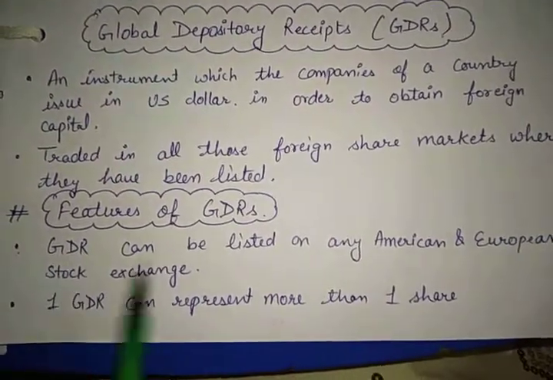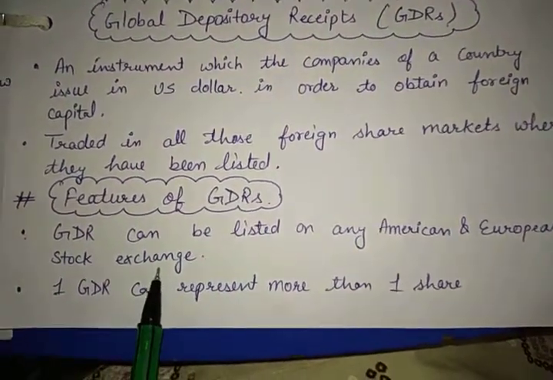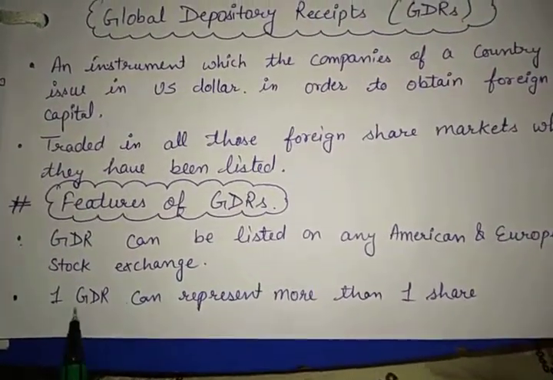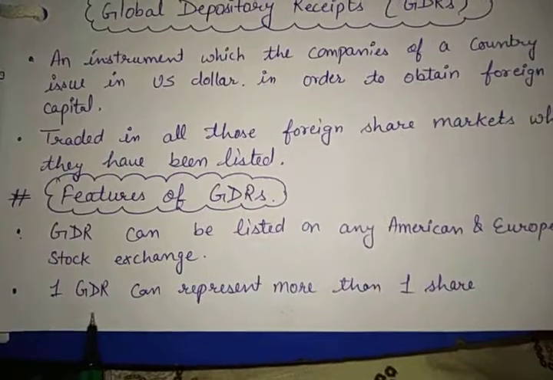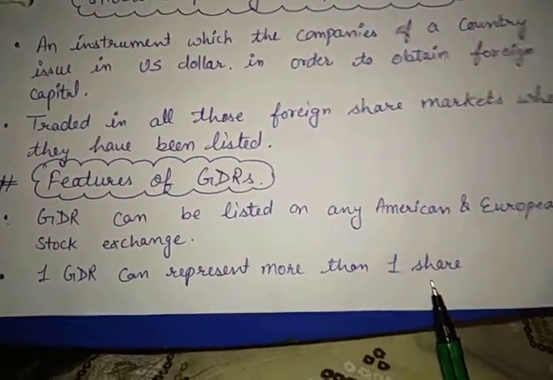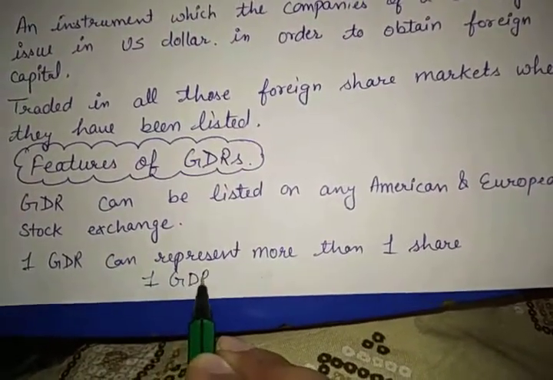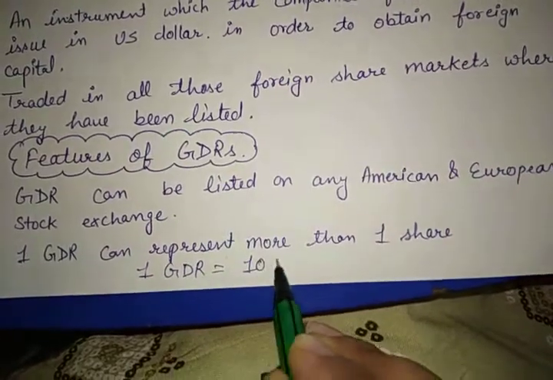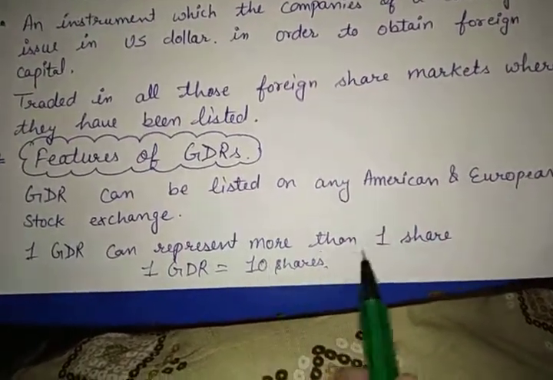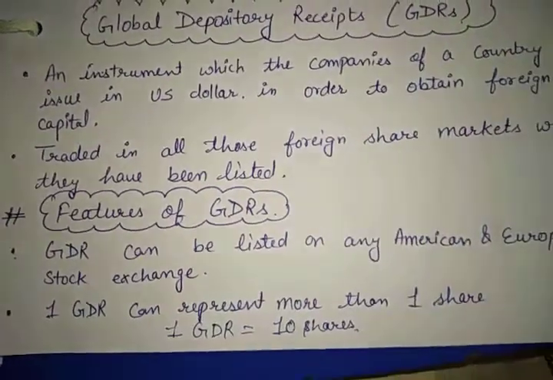Okay, now let's discuss some of the features of GDR. So the first one is GDR can be listed in any American and European stock exchange. Next is one global depository receipt can represent more than one share, which means one GDR can also be equal to 10 shares. Okay, any number, there is no limit. More than one share can be represented with one GDR. I hope you get that.